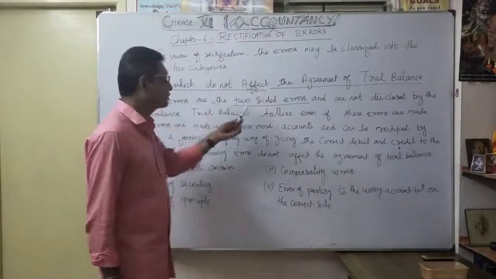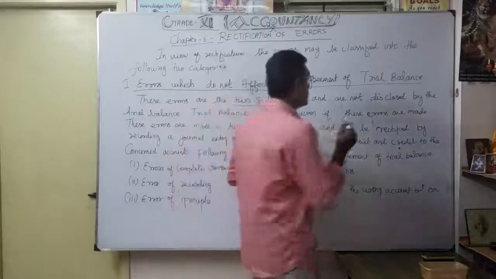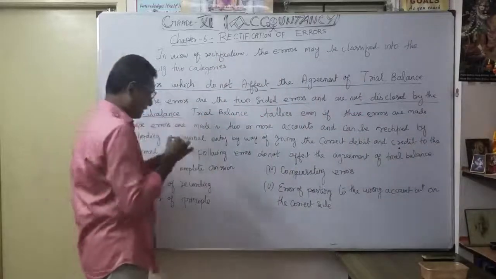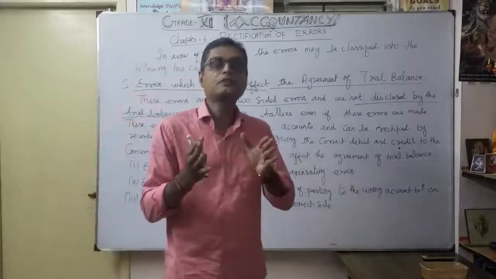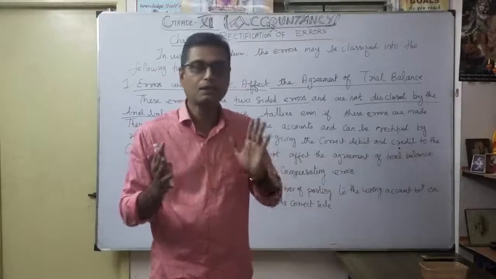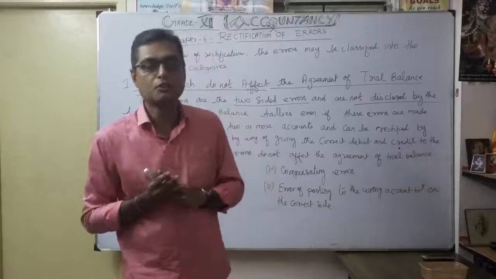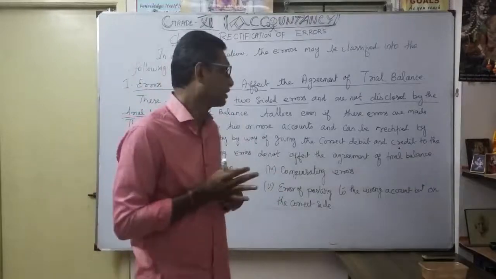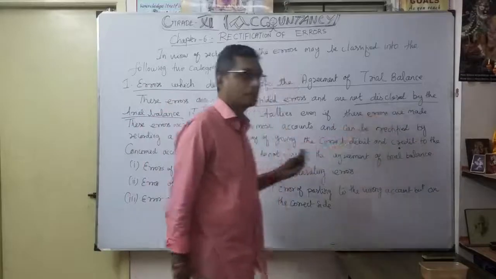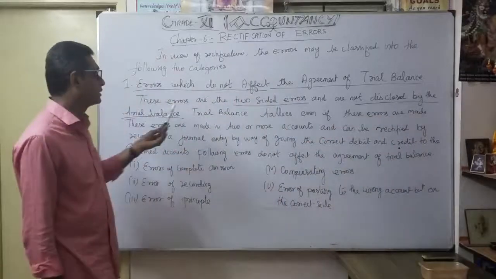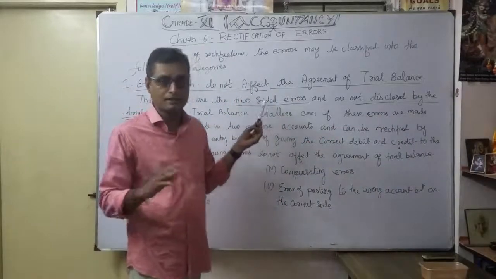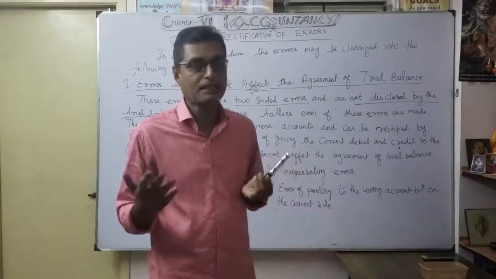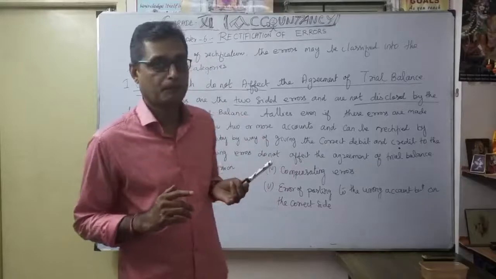These errors are two-side errors, not disclosed by the trial balance. So when you see the trial balance, it will be very difficult to identify the error; even though the trial balance tallies, it is very difficult to disclose the error. That's why they say not disclosed by the trial balance. Why? Because with a two-side error, both the debit and credit side are affected. That's why naturally the trial balance tallies even though the error occurs. Understood?